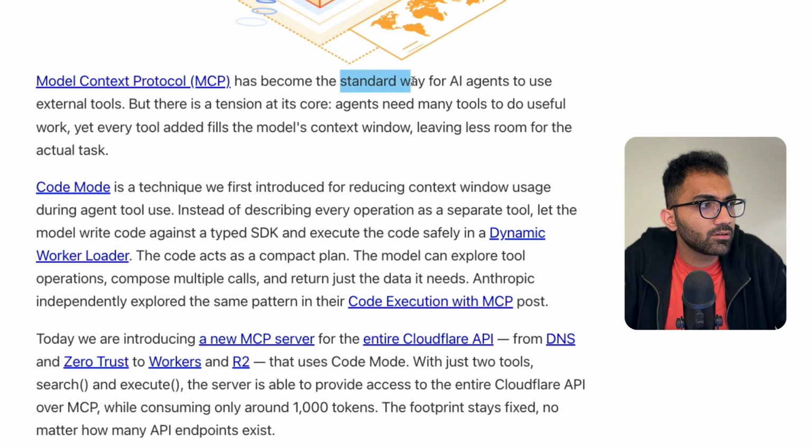MCPs have become the standard way for AI agents to use external tools, but there is a tension at its core. Agents need many tools to do useful work, yet every tool added fills the model's context window, leaving less room for the actual task.